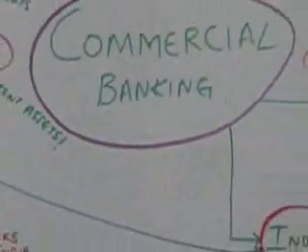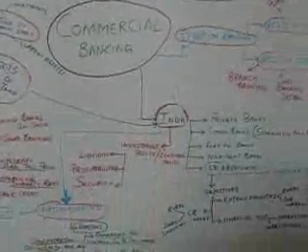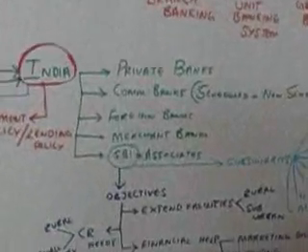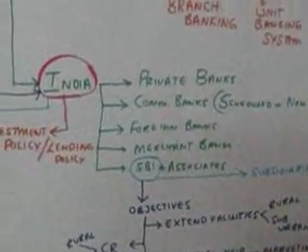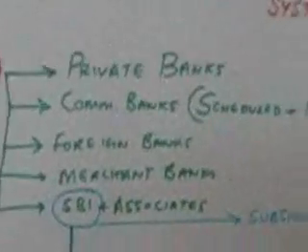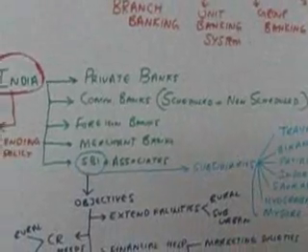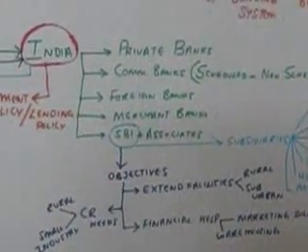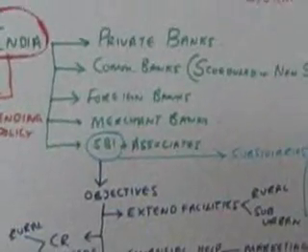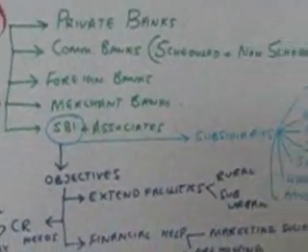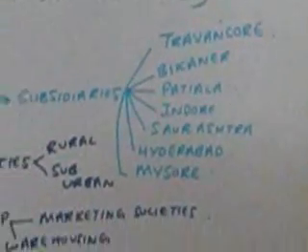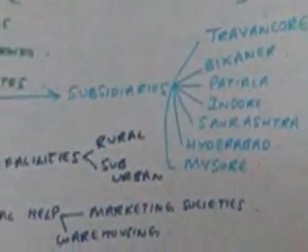Okay, now coming back to commercial banking in India. Now the banking system in India has the following banks as part of its system. Now you have private banks, you have commercial banks, the scheduled and non-scheduled banks, you have foreign banks, you have merchant banks, and you have the SBI, which is the State Bank of India, and its associates. Now the major subsidiaries of the State Bank of India are Travancore, Bikaner, Patiala, Indore, Saurashtra, Hyderabad and Mysore.